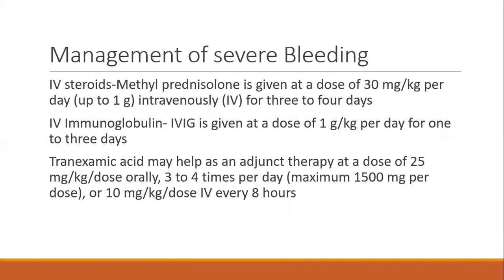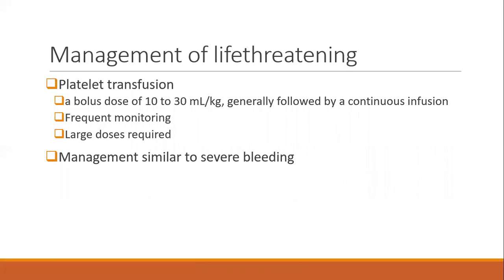How do you manage a severe bleed? See, whenever there is a severe bleed or a life-threatening bleed, you try to control it in whatever way possible, isn't it so? You try to give steroids, you try to give immunoglobulin, you try to give everything to make sure this child does not bleed out and does not have a life-threatening bleed. So in a severe bleed, an IV steroid is indicated, like methylprednisolone. 30 mg per kg per day can be given for 3 to 4 days, along with IV immunoglobulin. Tranexamic acid also can be added. And if the child is having a life-threatening bleed, platelet transfusion is indicated.